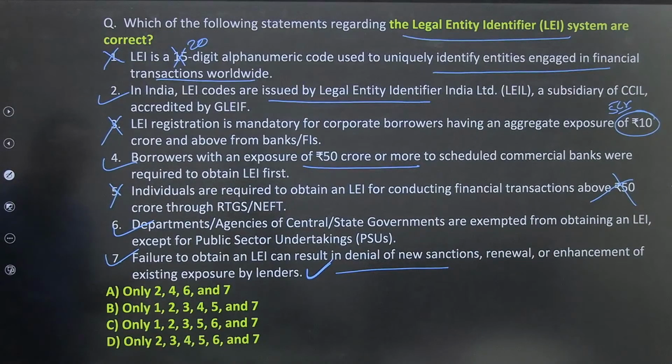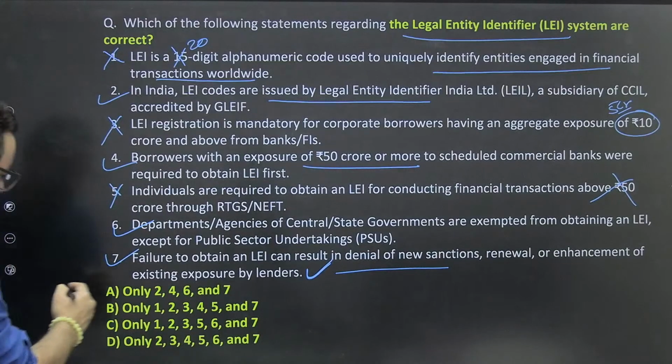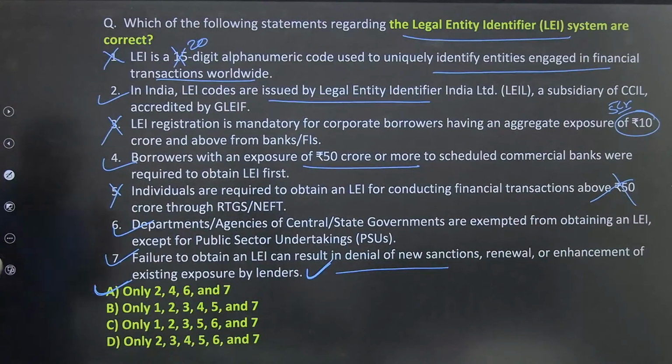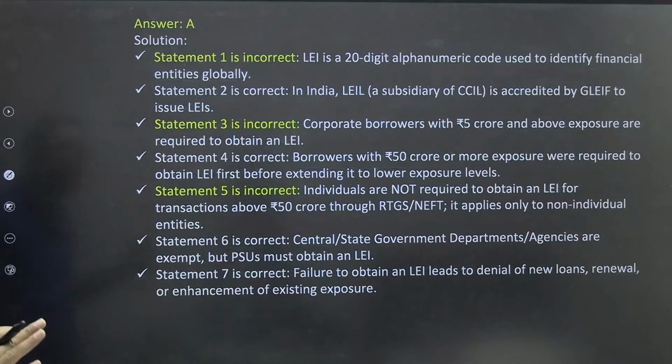2 4 6 7, okay, 2 4 6 7. What we have to find out is the correct one, right? Yes, 2 4 6. Okay. First only will be right. Sorry, first only must be the right answer for this particular one. Let's have a look at this once more.